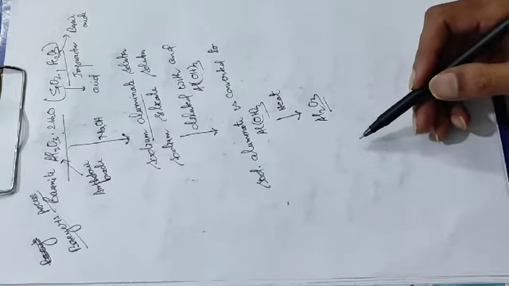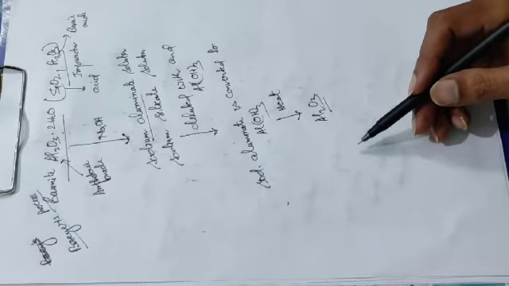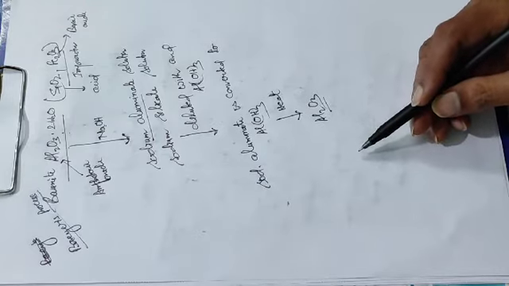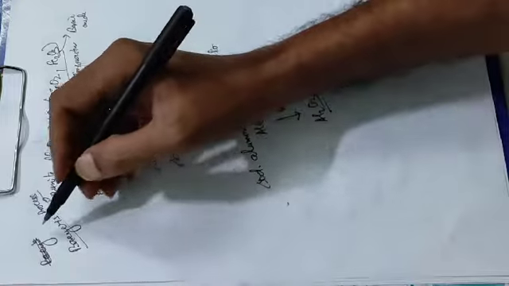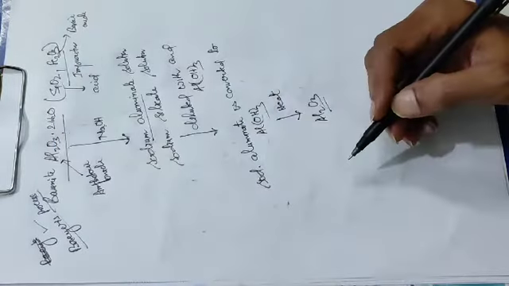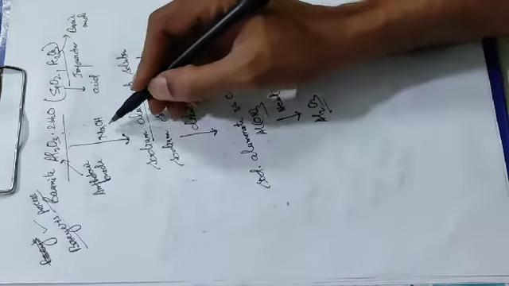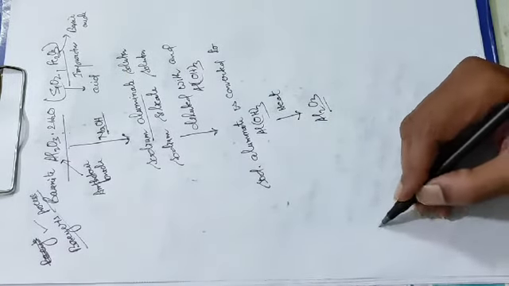But if it is asked which method is used for the concentration of bauxite, then you will say Bayer's process. Which solvent is used? Sodium hydroxide solvent is used. Now the second step.